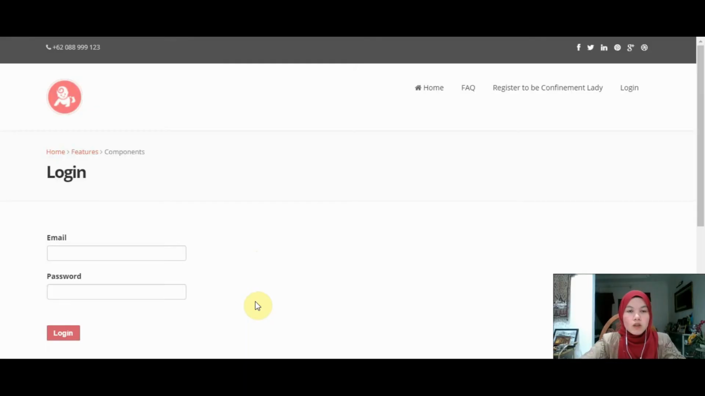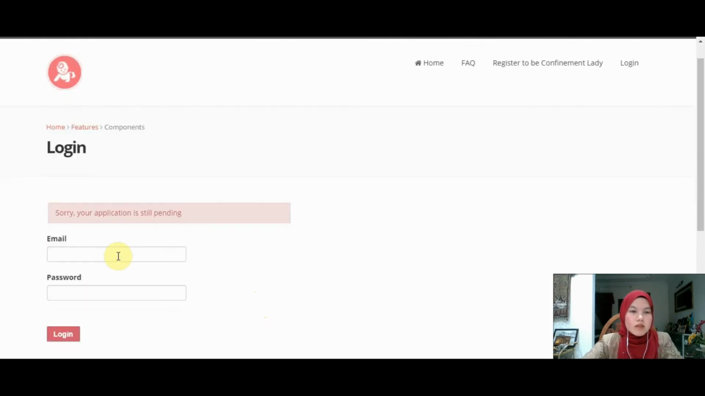Next, I will show on how the CL will accept or decline the booking. But before that, I will show on how the system will notify the confinement lady if they did not get the approval by the admin yet, but they still insist to log in. We can see that the system has notified the CL that their application is still pending, so they need to wait for the admin's approval in order for them to continue to log in and get their customer from the system. So next, I will log in using the Jackson Chan account.